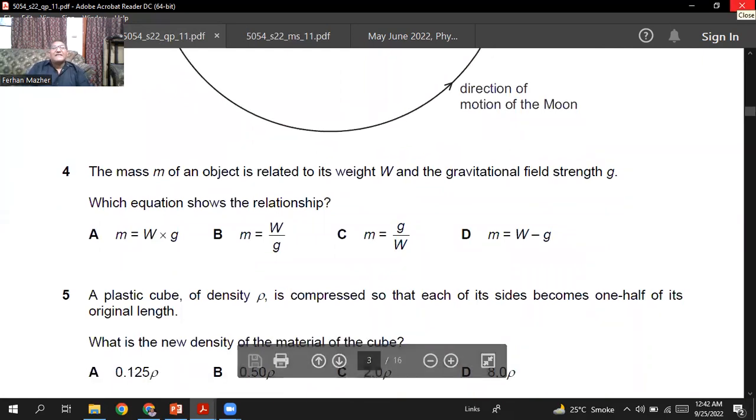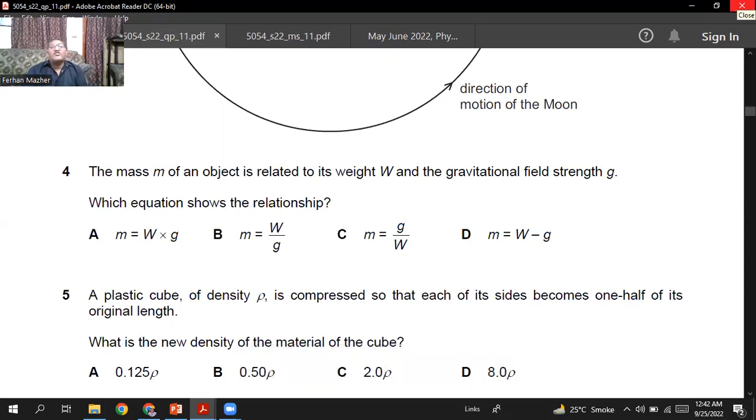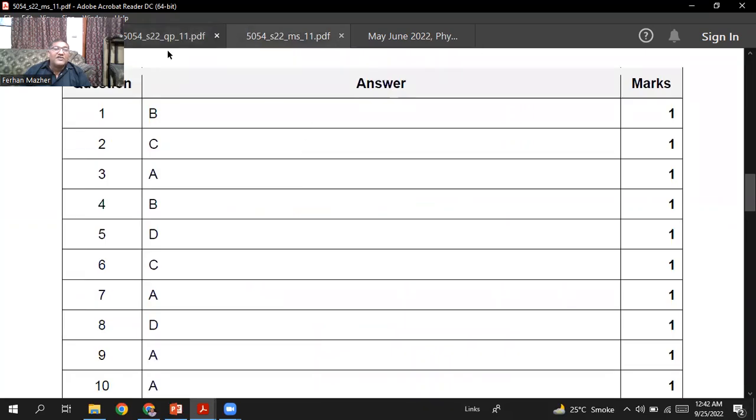The mass m of an object is related to its weight w and the gravitational field strength g. Which equation shows the relationship? Okay, the weight is equal to mg. Weight is equal to mg. So if you want to find the value of m, that will be w by g. So the mass will be equal to the weight divided by the gravitational field strength. So I think B is the right choice. Let's check. Question number 4, B is the right choice.